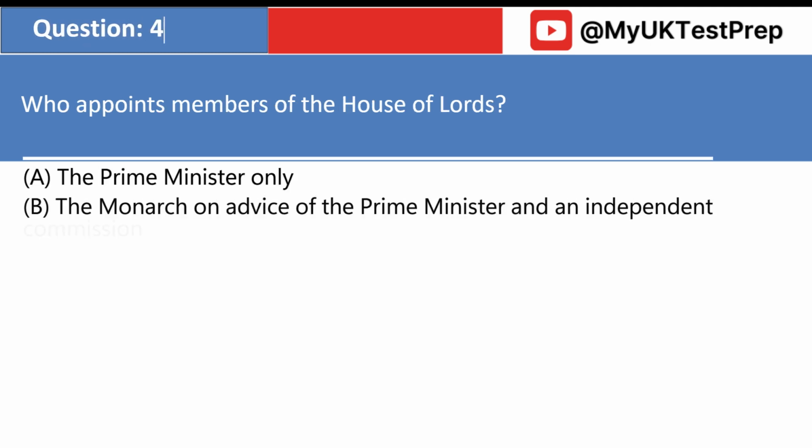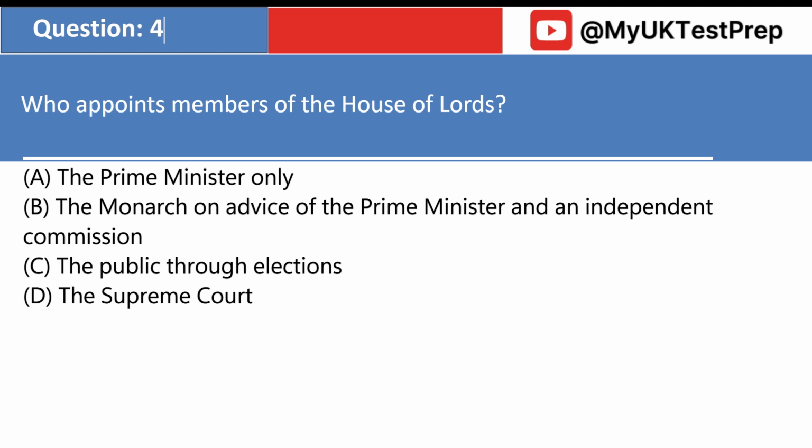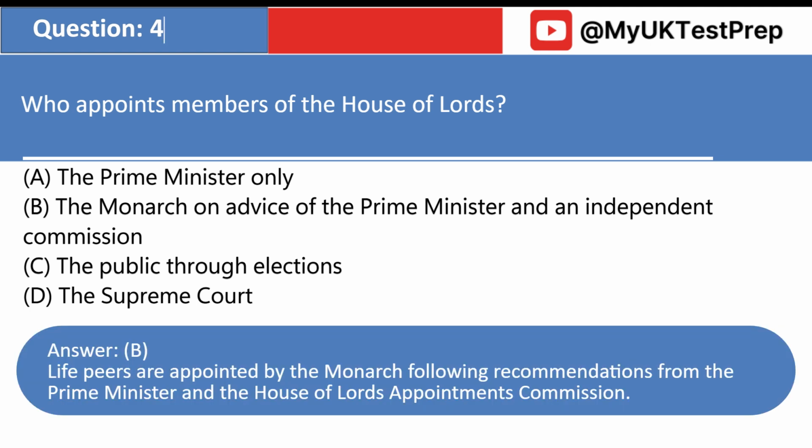Who appoints members of the House of Lords? A. The Prime Minister only. B. The monarch on advice of the Prime Minister and an independent commission. C. The public through elections. D. The Supreme Court. Answer: B. Life peers are appointed by the monarch following recommendations from the Prime Minister and the House of Lords Appointments Commission.